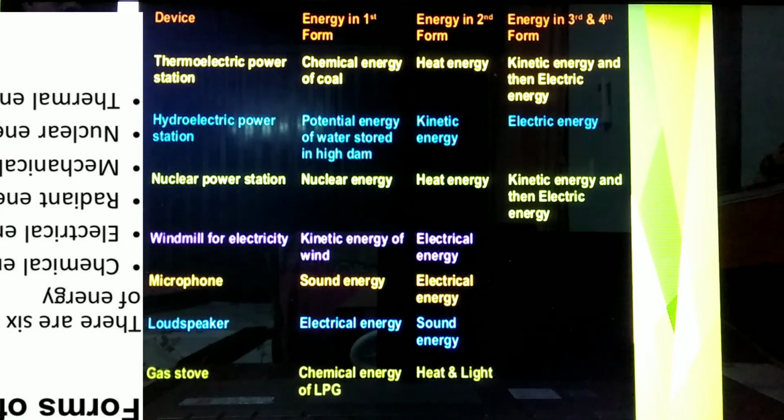Hydroelectric power station: potential energy of stored water in the dam is converted into kinetic energy, then into electrical energy. Nuclear power station: nuclear energy is converted into heat energy, then into kinetic energy, then into electrical energy.